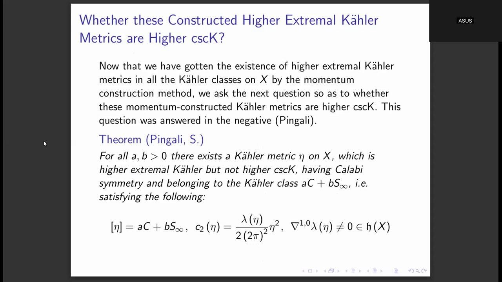So this question was answered partly by Professor Pingali. Professor Pingali's theorem was that in any Kähler class of the minimal ruled surface, if we can construct a higher extremal Kähler metric by the momentum construction, then that higher extremal Kähler metric cannot be higher cscK. So he just answered that the higher extremal Kähler metric cannot be higher cscK given its existence. So the existence was not proven by him.